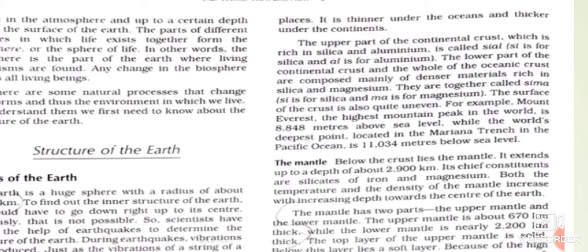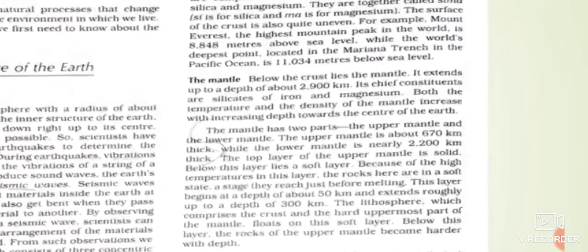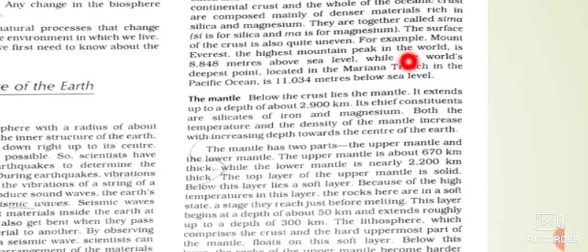And now we are going to read about the second layer, which is the mantle. Here an example is also given. The Mount Everest is the highest mountain peak in the world, with a height of 8,848 meters above sea level, while the world's deepest point is the Mariana Trench, which is found in the Pacific Ocean, and it is 11,034 meters below sea level.